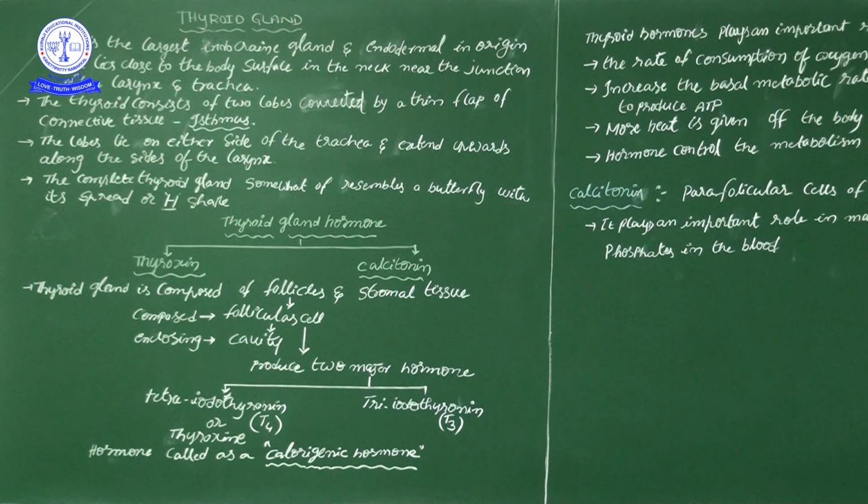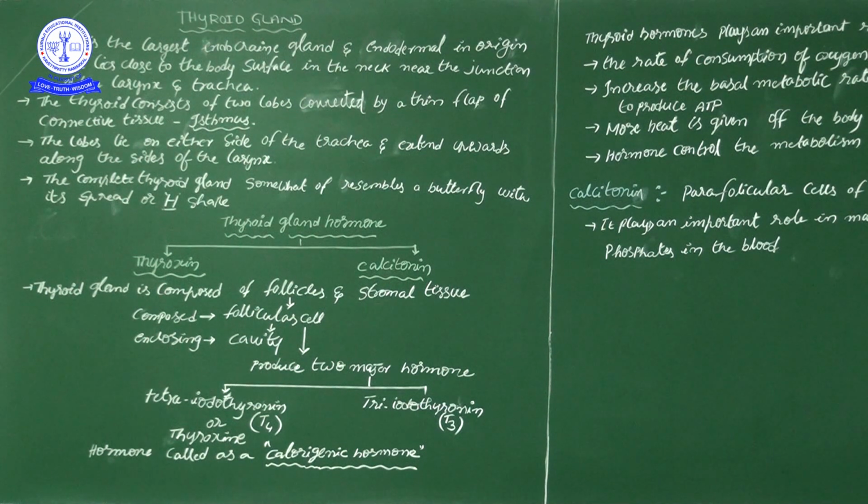In the embryonic germinal layers, ectoderm, mesoderm and endoderm are the three layers. Of these three layers, this gland develops from the endoderm. It lies closely to the body surface in the neck, nearby the junction of the larynx and trachea. The larynx is the sound box, right? Nearby the sound box and trachea, at the junctional place, the thyroid gland is there.